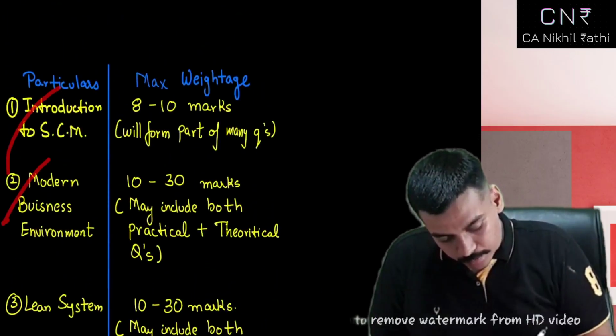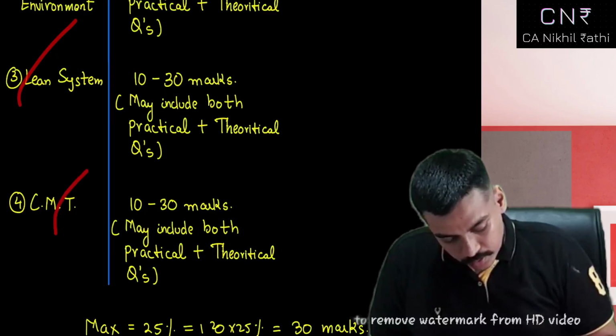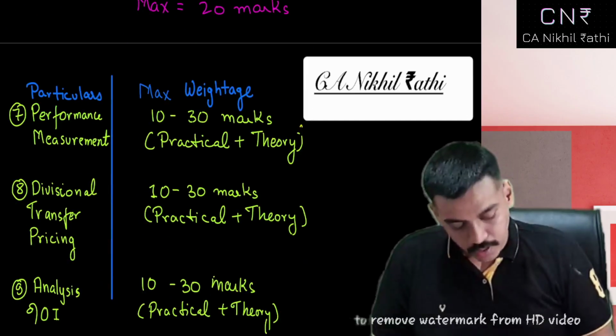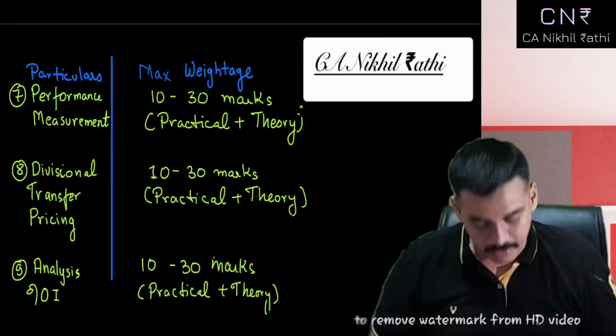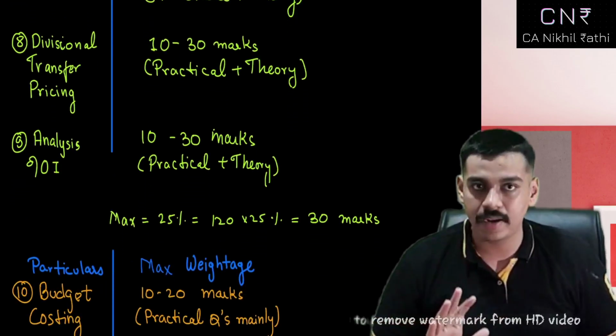Now let me tell you. If you do these 4 chapters, 1, 2, 3, 4, then 5 and 6, and then these 3, these 3 are mandatory. Till here, I'm saying that every chapter is mandatory. The first 9 chapters are mandatory.